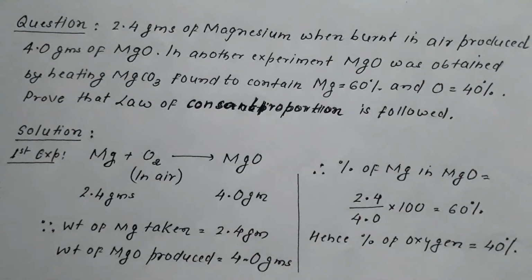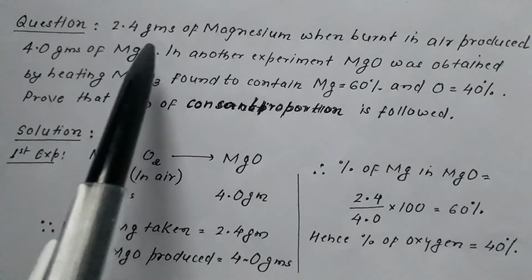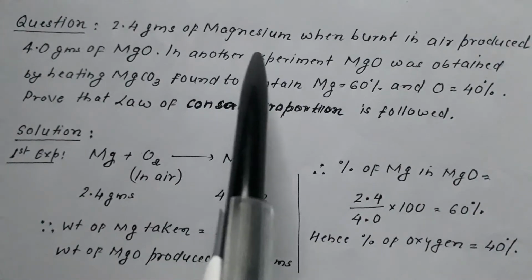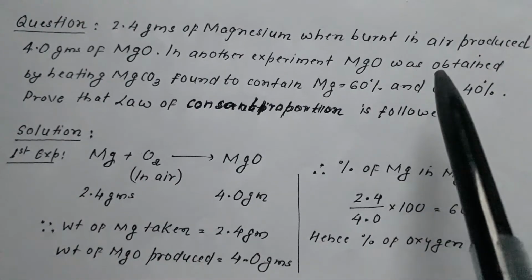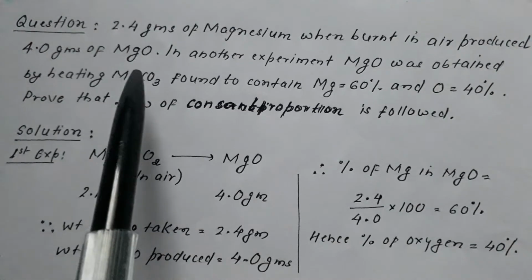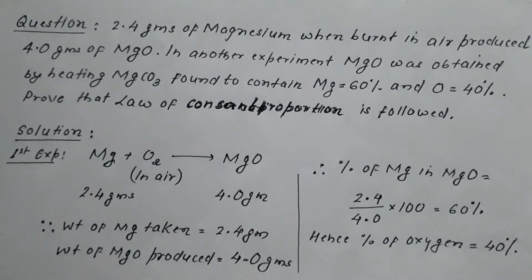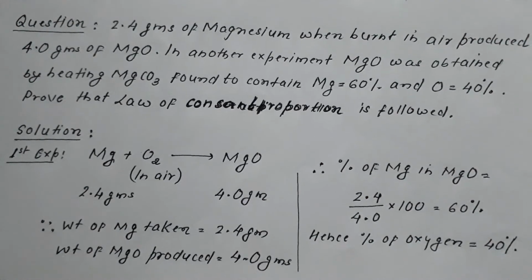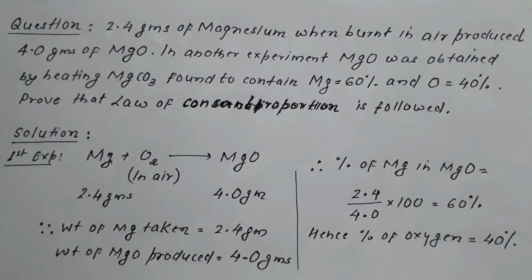Now let us deal with a numerical problem to elaborate this law. A question goes, 2.4 grams of magnesium, when burnt in air, produces 4 grams of magnesium oxide. 2.4 grams of magnesium when burnt produce 4 grams of magnesium oxide. This is one piece of information.